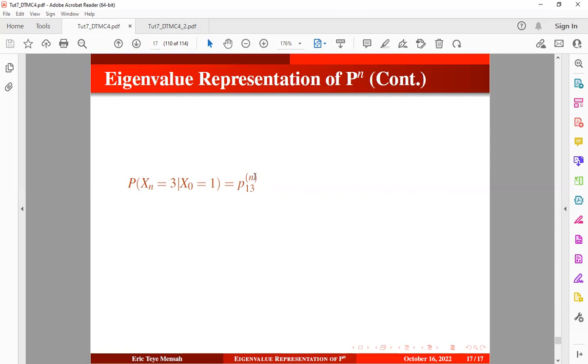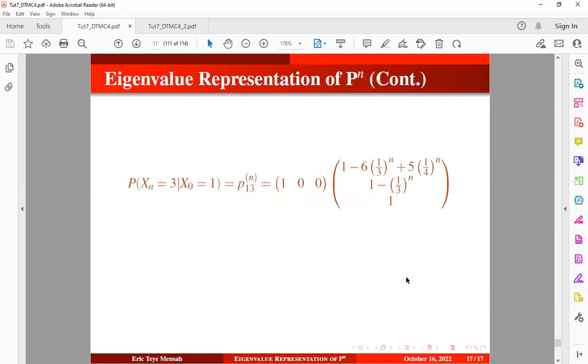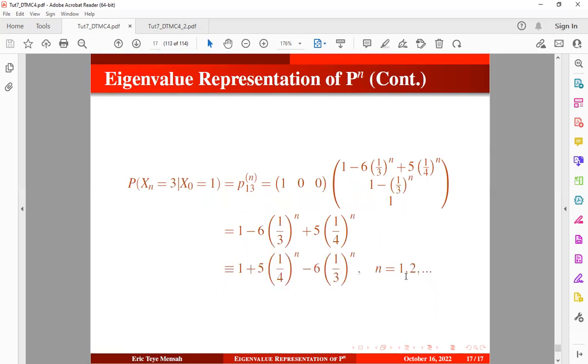So from our n-step transition probability matrix, we just pick the first state and the future state, which is 3. So the current state 1 and the future state 3. So this is what I mean. So we have the current state 1, 2, and 3, and the future state 1, 2, and 3. So where they intersect, the current state 1 and the future state 3, is where we are interested in this value, okay? So that's basically what we're going to obtain. And we can rewrite this in this form, okay? Which is going to be the solution of interest, okay?